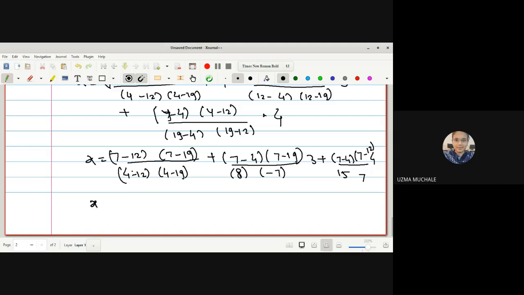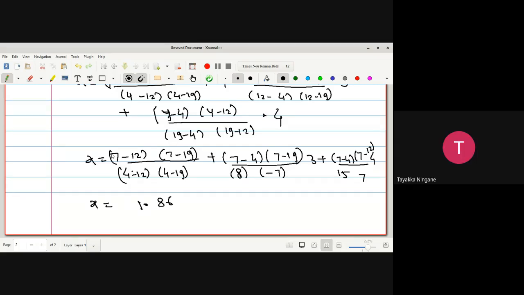Now you can do the calculations. Let me perform the calculation. I hope the answer will be 1.86. Calculate these and tell me whether you get the answer as 1.86.